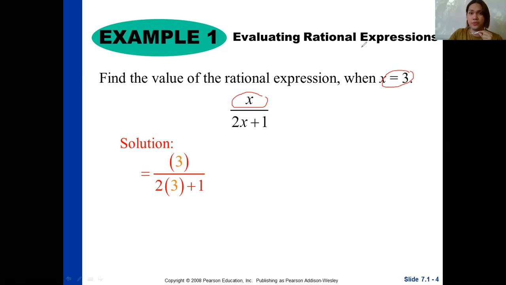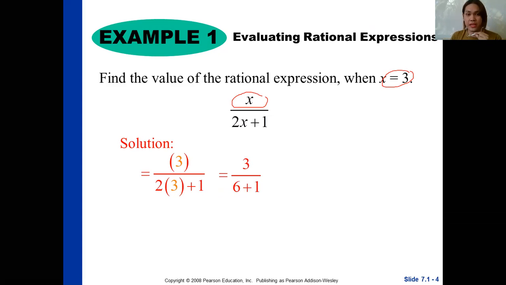Using the method of substitution, it becomes 3 over 2 times the quantity of 3 plus 1. After that, we are going to solve it in order to evaluate.